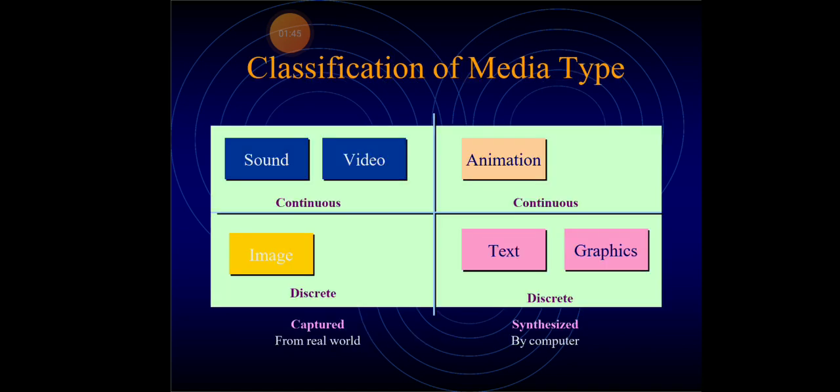Then we are going to see the classifications of media types. We already know that there are types of information available in the world. What are they? Sound, video, animations, image, text, and graphics. All these inputs are integrated, and these data are communicated through the medium. So here we are using more than one medium.